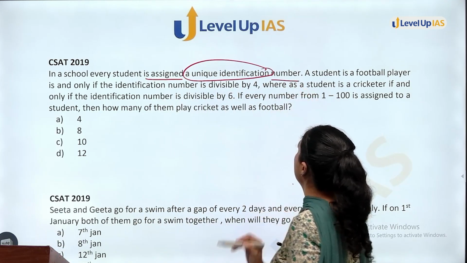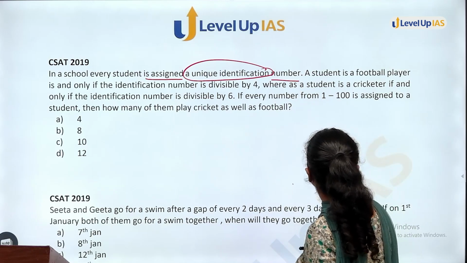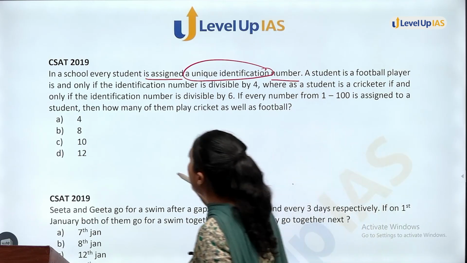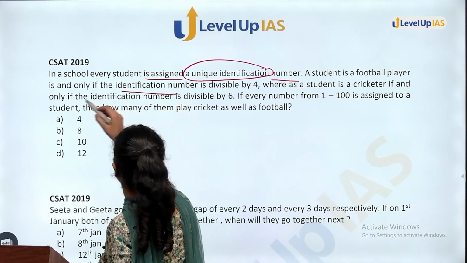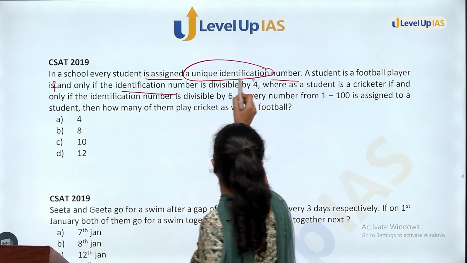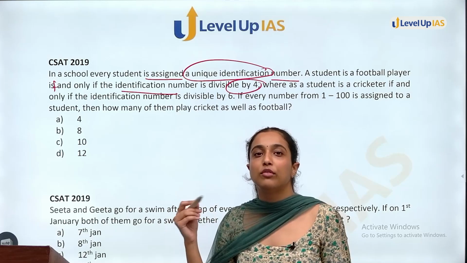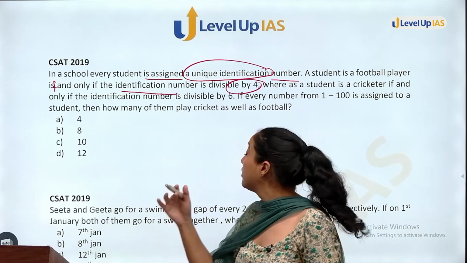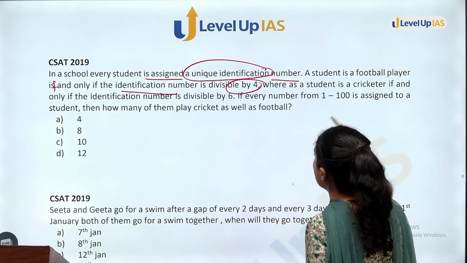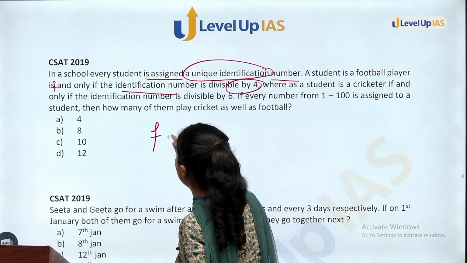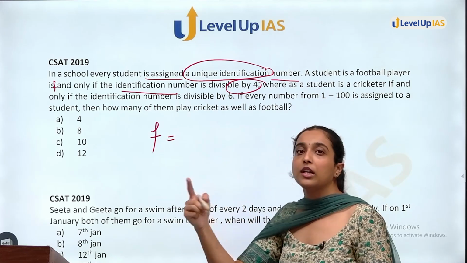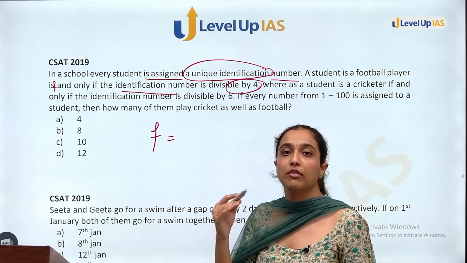identification number. A student is a football player if and only if the identification number is divisible by 4. Now you can see from here that there is a rule for divisibility. The examiner is saying that a student is a football player if his or her identity number is divisible by 4.